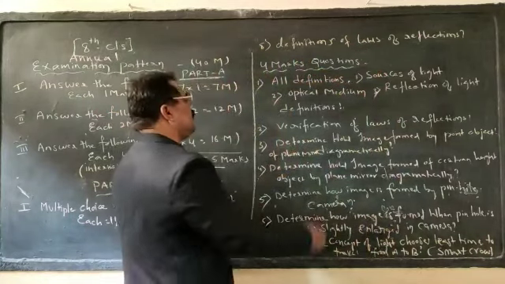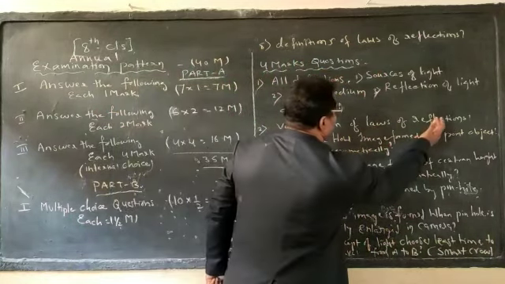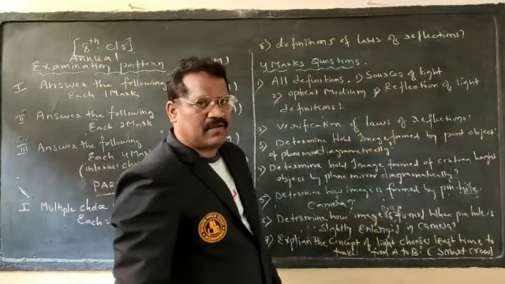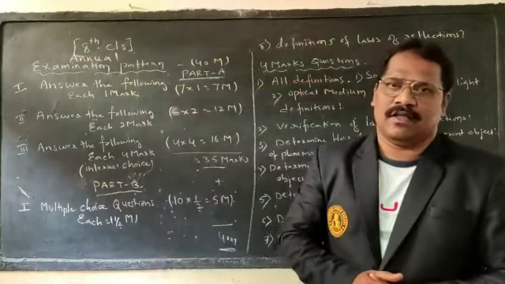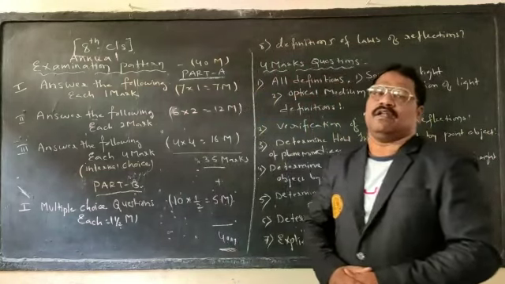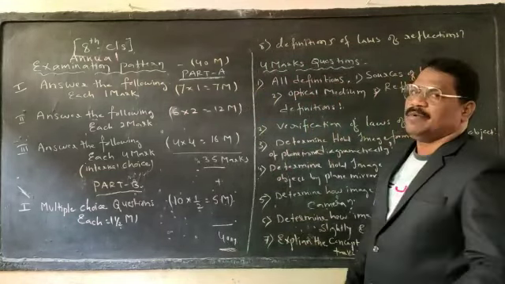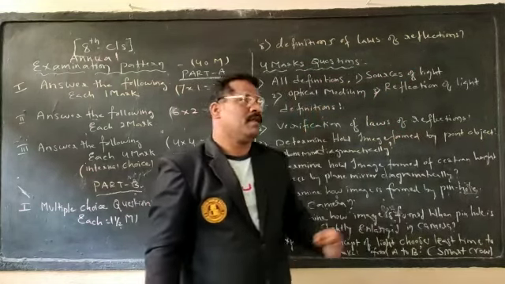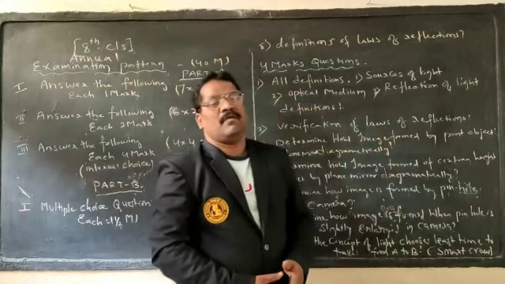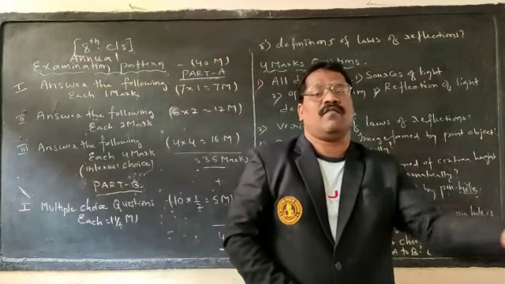Coming to the second question, that is what? Verification of laws of reflection. A lab activity exists. If you study that lab activity well and analyze the concept very well, you can easily do it. Aim. The main aim is what? To verify laws of reflection. Coming to what? Case work. Material required. What are the materials we require?